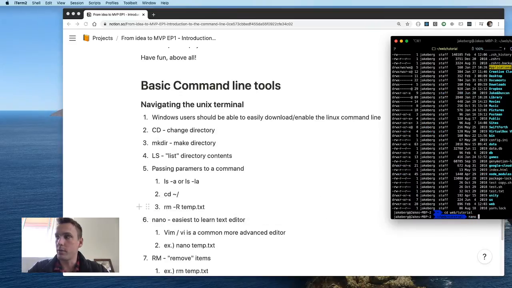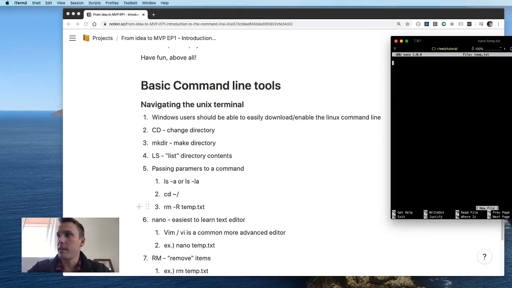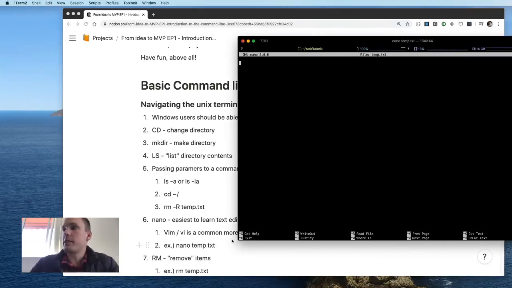So the nano command is really important, and it's going to expect a file name for us to type in. So let's do our temp.txt file name. And even though it doesn't exist yet, that's fine. That's why we're using it. The basics of the nano file are on the bottom here. These are the little shortcuts that you use to get in and out of the file. And then basically every programming tutorial should have at least some reference to hello world. And that is just a thing that programmers do.